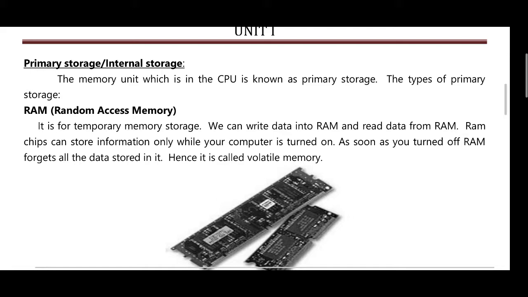RAM chips can store information only while your computer is turned on. As soon as you turn off the computer, the RAM forgets all the data stored in it, and it is called volatile memory.